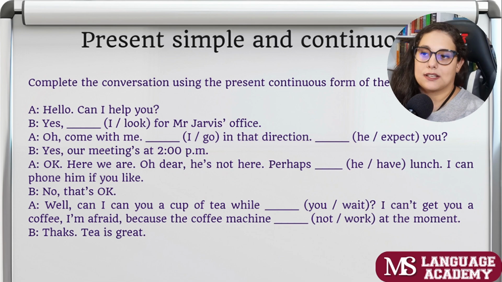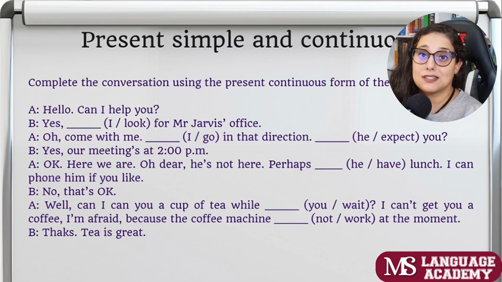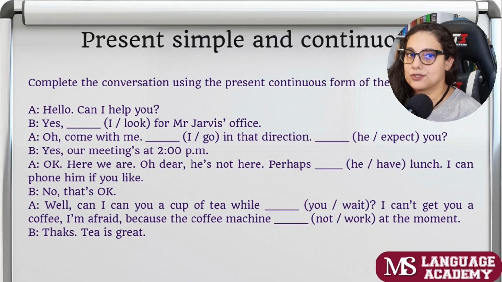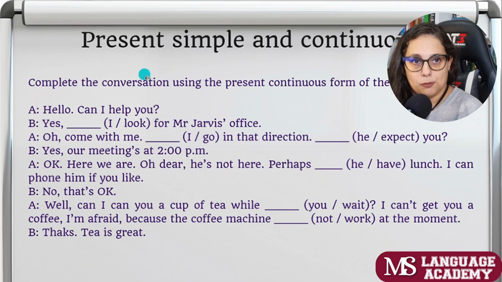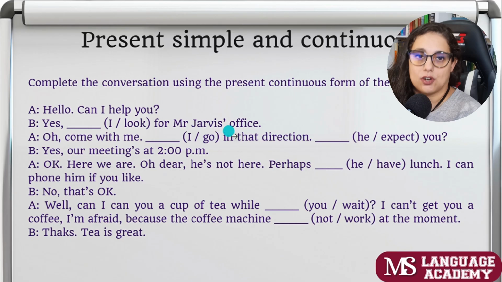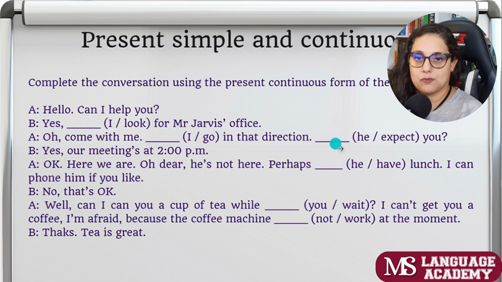Let's go to our next exercise. Complete the conversation using the present continuous form of the verb. So only the continuous, okay? Hello, can I help you? Yes, I am looking. So I'm looking for Mr. Jarvis's office. Mr. Jarvis's office. Oh, come with me. I'm going, again, I'm going in that direction.